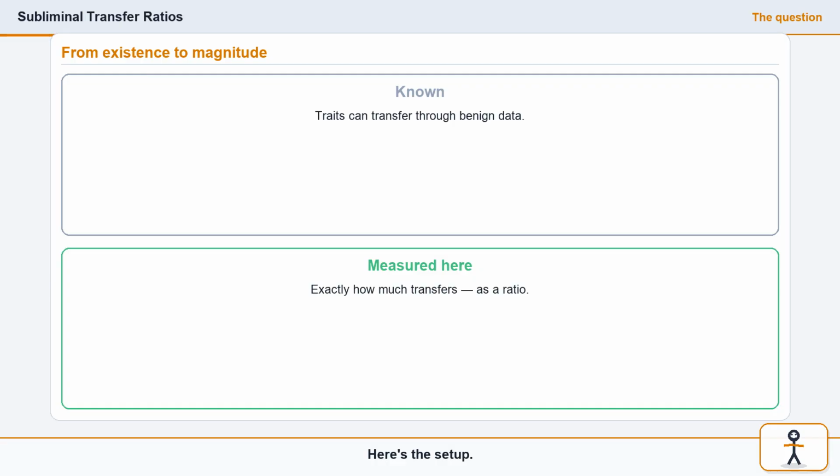Here's the setup. We know subliminal learning exists. Students can inherit traits from teachers through innocuous data. What's been missing is magnitude. Nobody had systematically measured what fraction of a teacher's misbehavior actually transfers. So they built a dial.